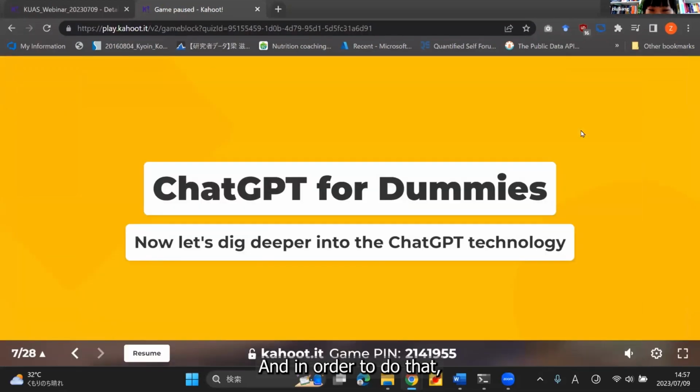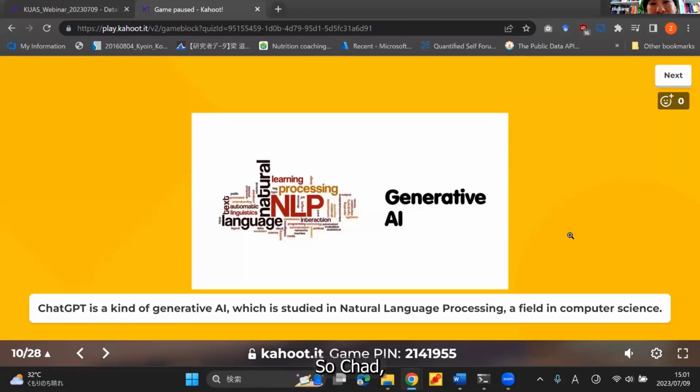And in order to do that, first, I'd like to walk you through some basic knowledge of ChatGPT. Yes, so ChatGPT is a kind of generative AI. There are AIs that just give you a label, they cannot chat with you. Those AIs are not called generative AI. So ChatGPT is a very specific, special type of AI. And this generative AI is studied in the domain of natural language processing. It's a field in computer science.